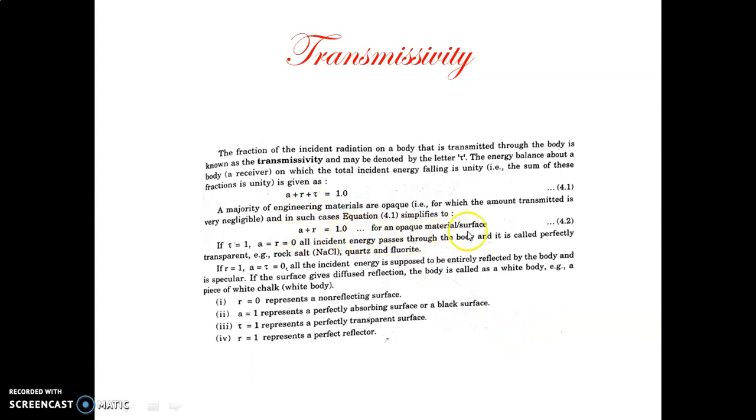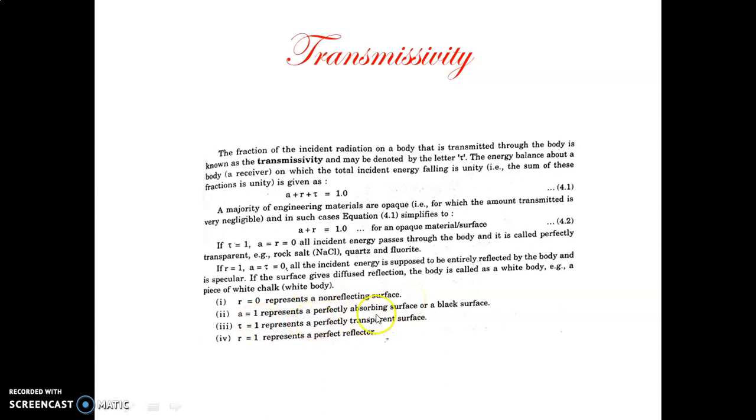When R plus A is equal to 1, this is for an opaque body or material. Opaque means there is no transmission of the incident radiation, so transmittivity is equal to 0. That body is called an opaque body. When R is equal to 0, that body is called a non-reflecting body or non-reflecting surface.